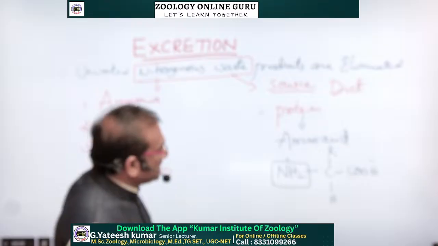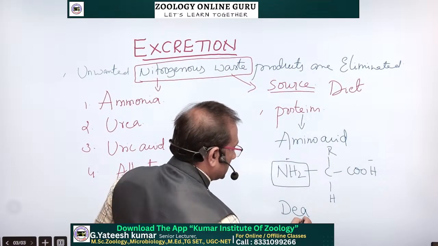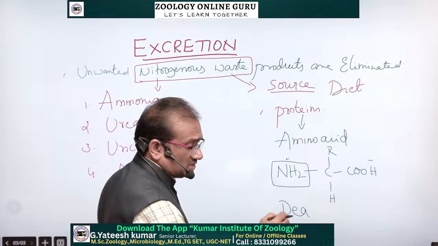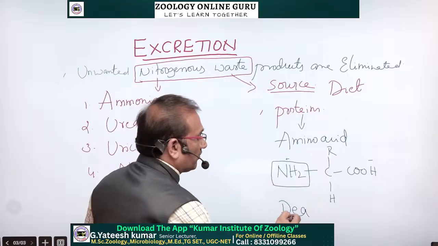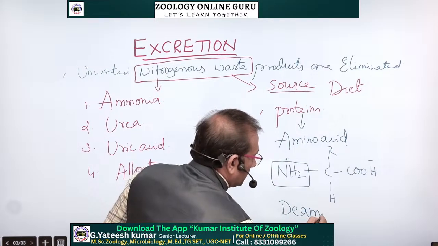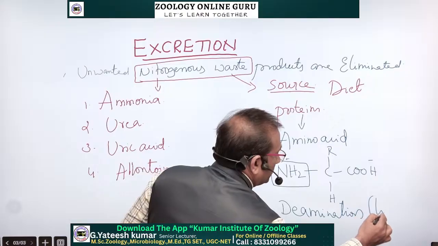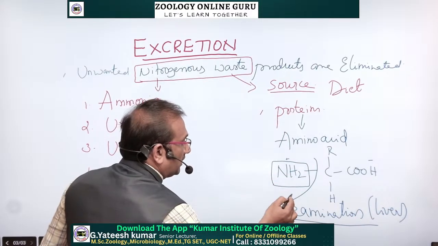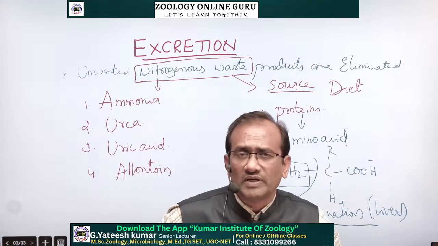There is a process called deamination, which we already discussed in the first lesson, nutrition, in the functions of the liver. What is the meaning of deamination? De means removing of ammonia. In deamination in the liver, ammonia is removed from the amino acids during the breakdown of proteins, or protein metabolism.